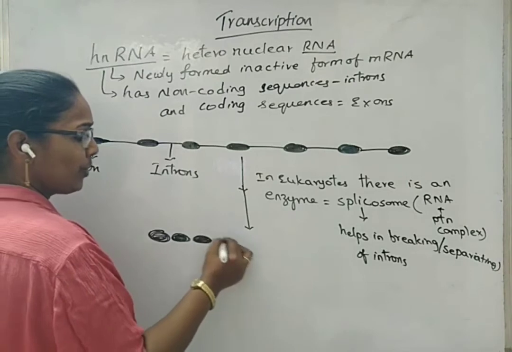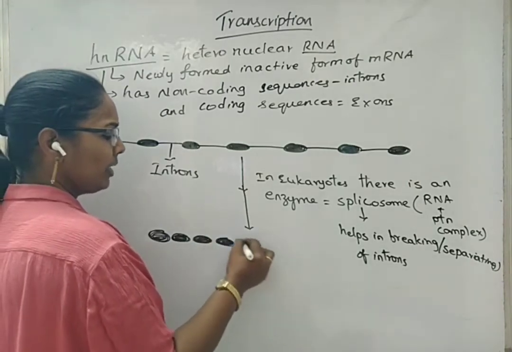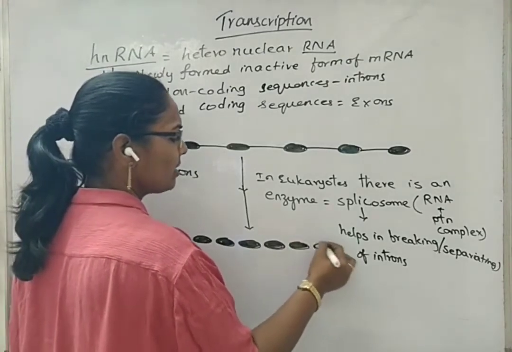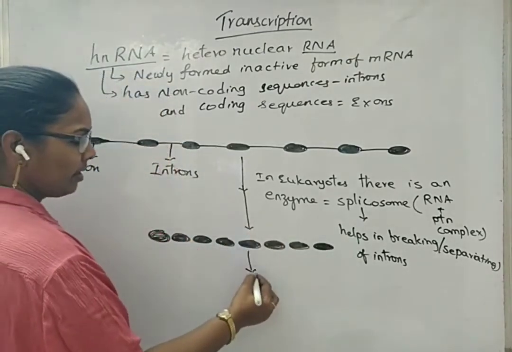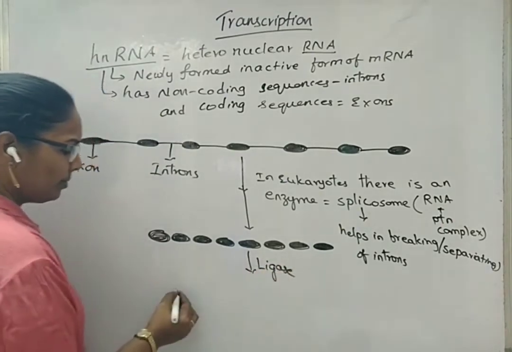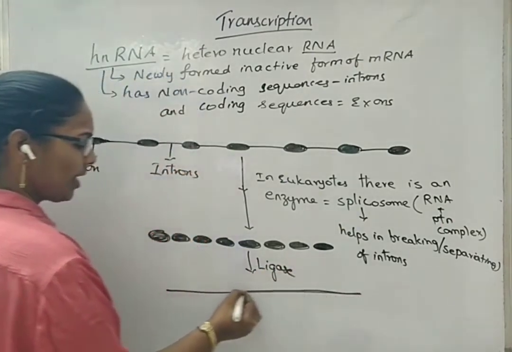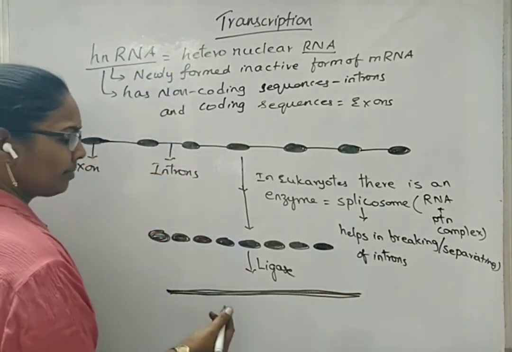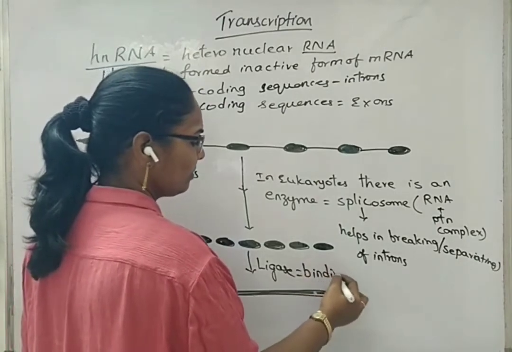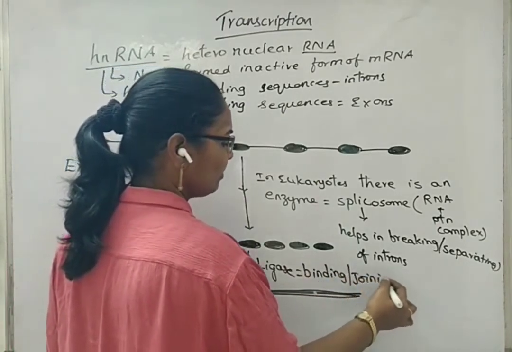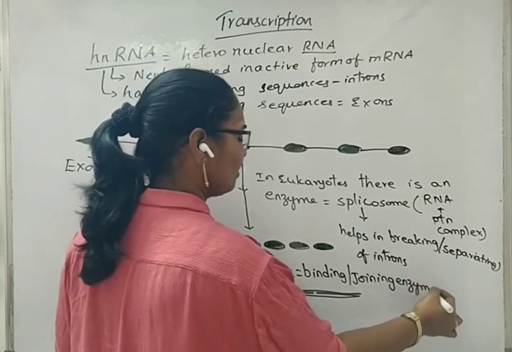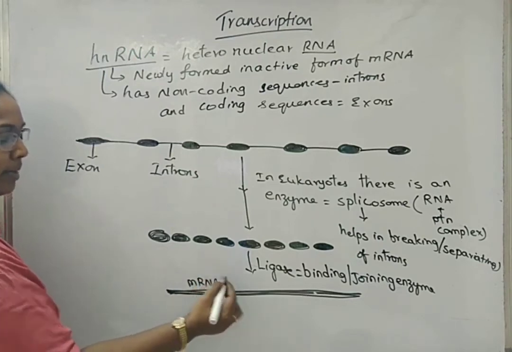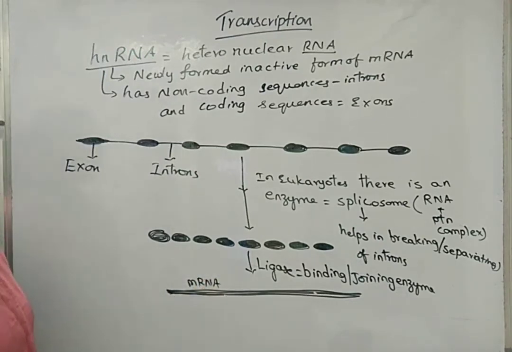But the exons have to be attached to each other. So in the eukaryotic body, there is another enzyme, that is ligase. Ligase is also called a binding or joining enzyme. When the ligase enzyme is involved, we get a continuous strand of mRNA, the active form of mRNA. Now this is completely formed mRNA. But still mRNA is considered inactive if its structure is like this.